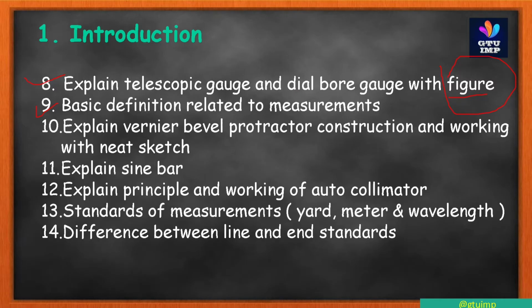Question 9 is basic definitions related to measurement. Question 10 is explain vernier bevel protractor construction and working with neat figure. Also a neat figure is a very important thing in this subject. Question 11 is explain sine bar. Sine bar is also a very easy question. Don't forget these questions. Question 12 is explain principle and working of autocollimator. In the autocollimator also, the figure is very important.